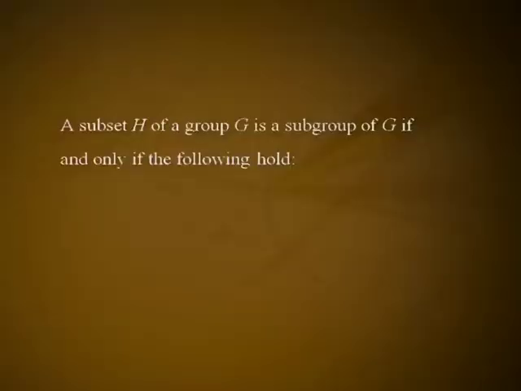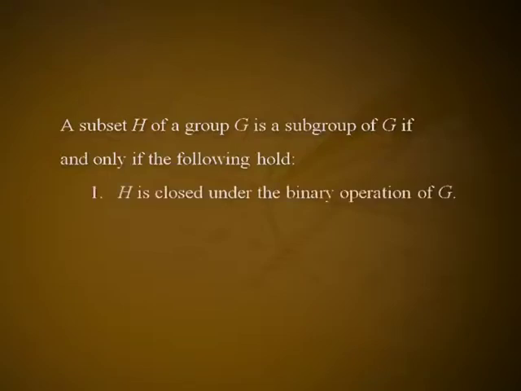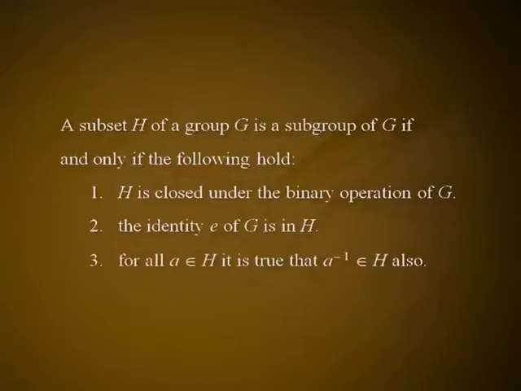Theorem 7. A subset H of a group G is a subgroup of G if and only if the following hold. H is closed under the binary operation of G. The identity element e of G is in H. For all a in H, it is true that a inverse belongs to H also. Proof. Assume that H is a subgroup of G. Then from the definition of a subgroup, H is closed under the binary operation of G.